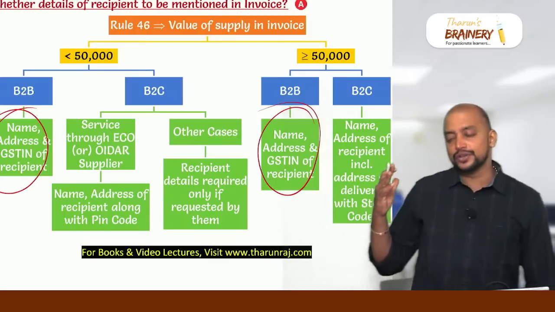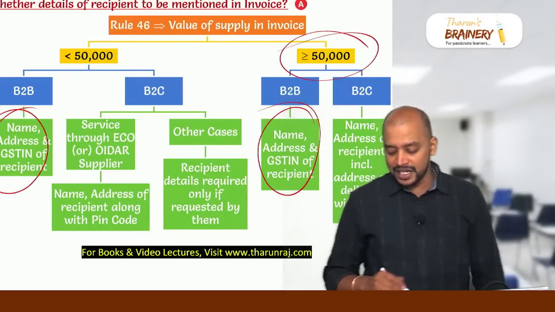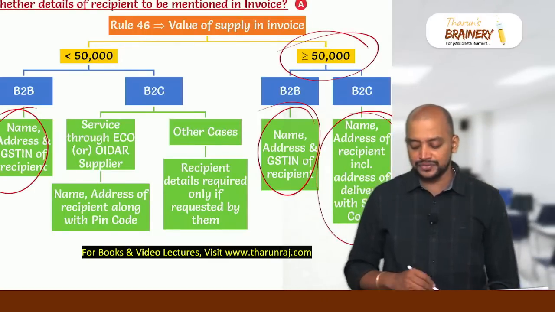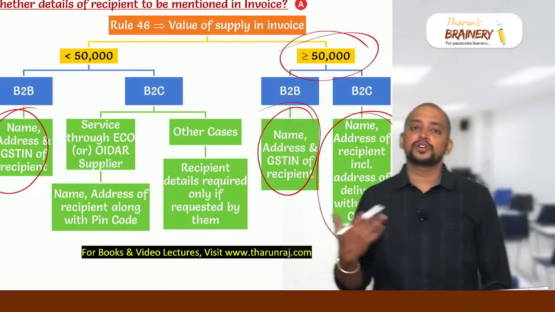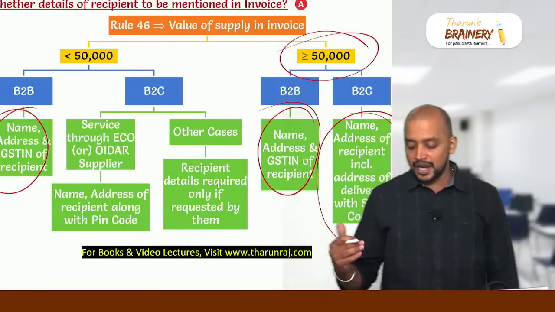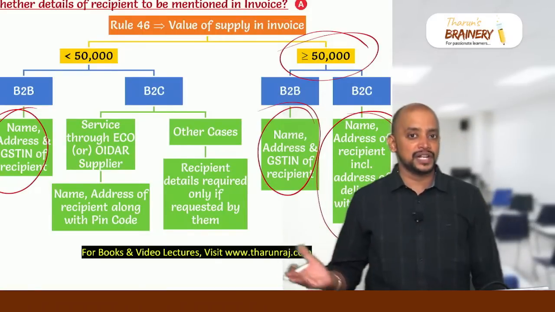But if it is B2C, if it is more than 50,000, definitely we need to enter the name, address of the recipient. GSTN will not be there because the recipient is unregistered. So name, address of the recipient including the address of delivery should be given.